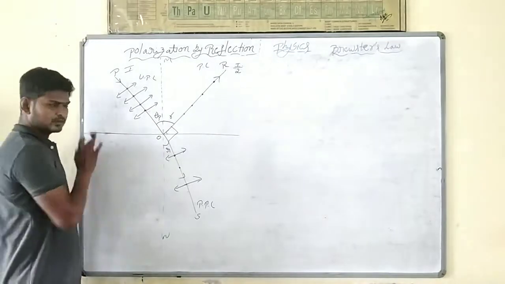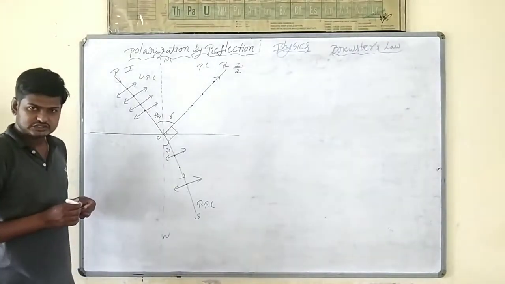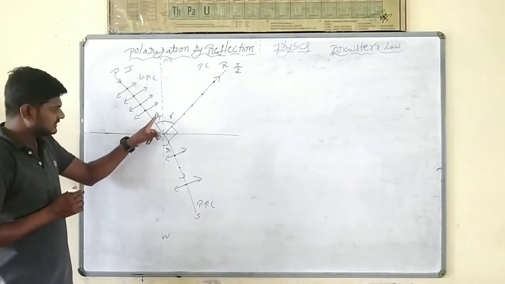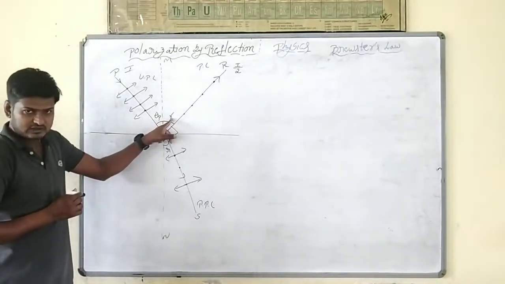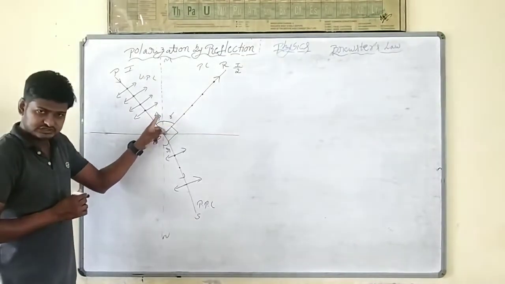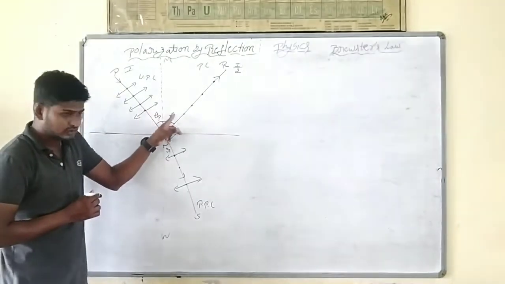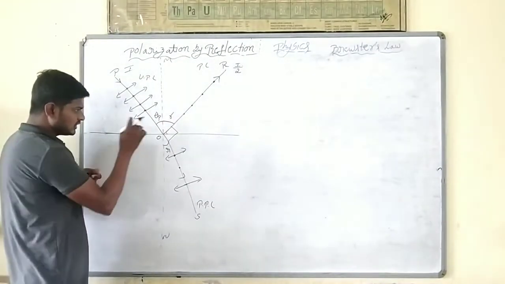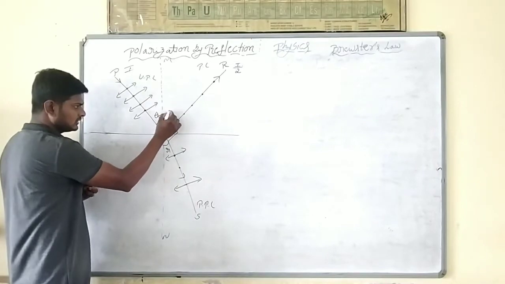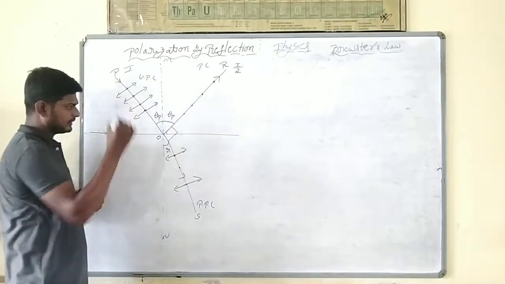Now, according to the law of reflection, the angle of incidence is equal to the angle of reflection. This will be theta p, and this is also theta p. You can remember.